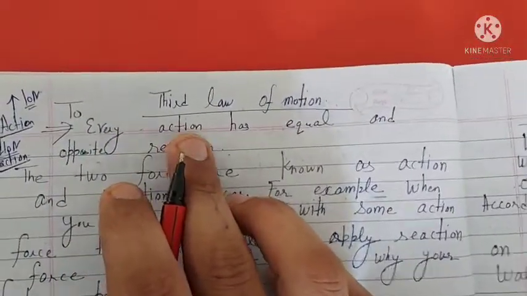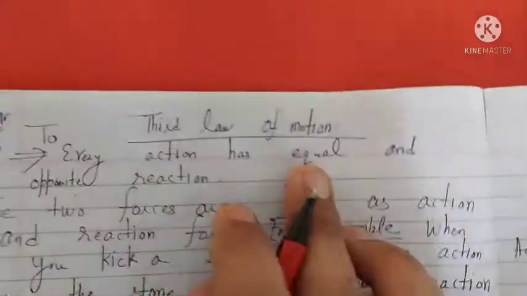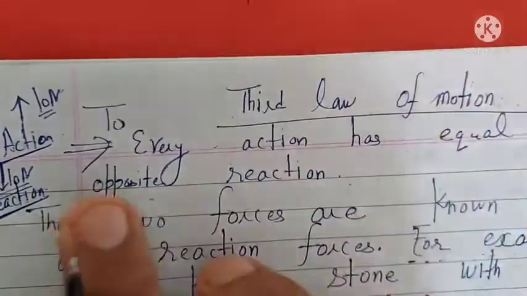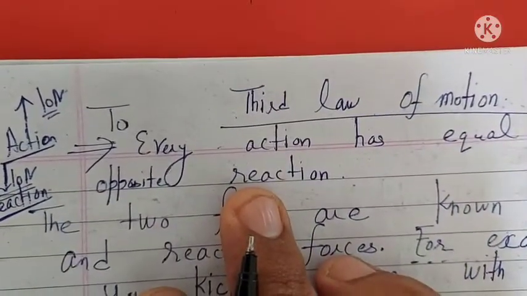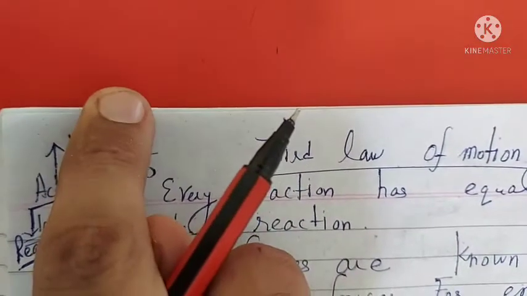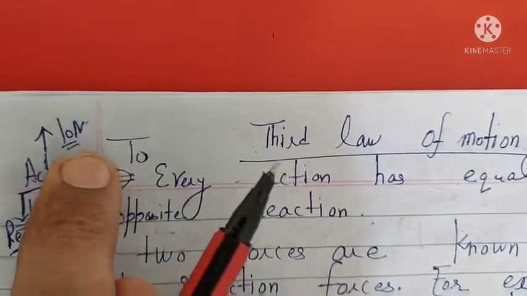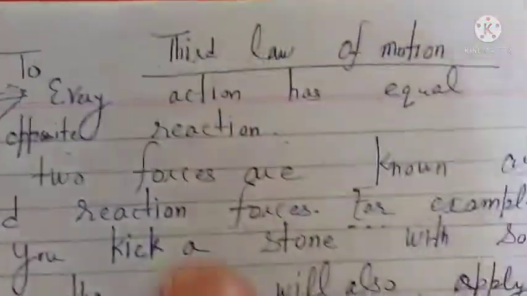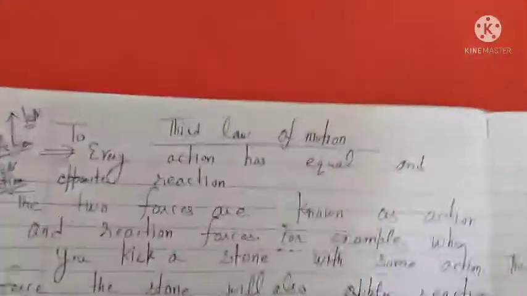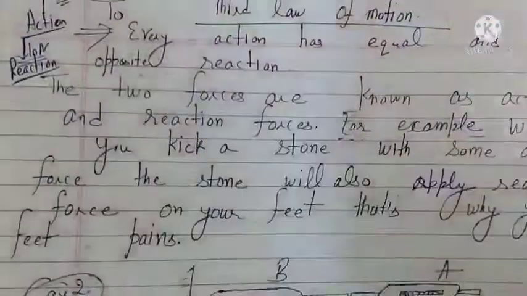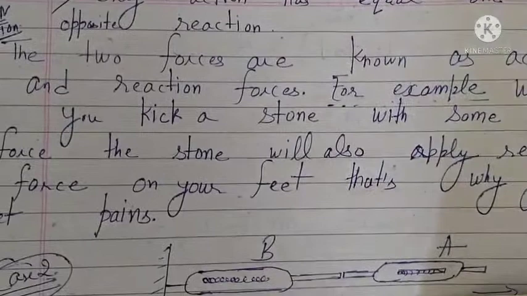To every action there is an equal and opposite reaction. Equal means the wall is also applying 10 Newton on your hand. Opposite means the wall is applying the force in the opposite direction. You are applying the force on the wall in this direction, and the wall is applying the force on your hand in this direction. So this is the statement of Newton's third law of motion. These two forces are known as action and reaction forces.